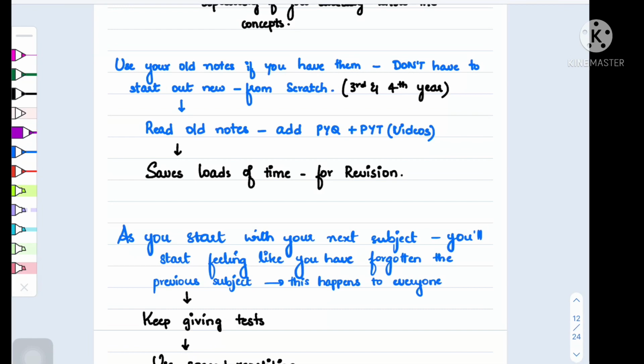So the best way to go forward if you already have old notes is to see all the previous year question discussions. Most platforms have these videos where they discuss the questions that were asked and the surrounding topics, because they couldn't recall the exact question. So see those videos that are good and add them to your notes, and that will save a lot of time for your revisions.